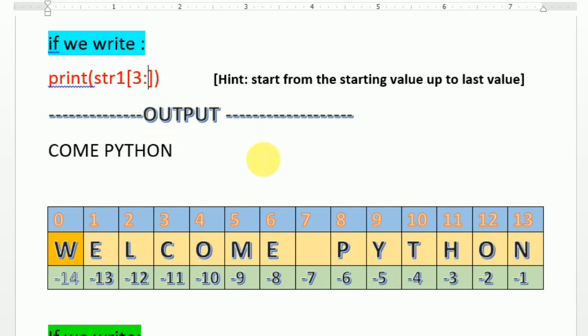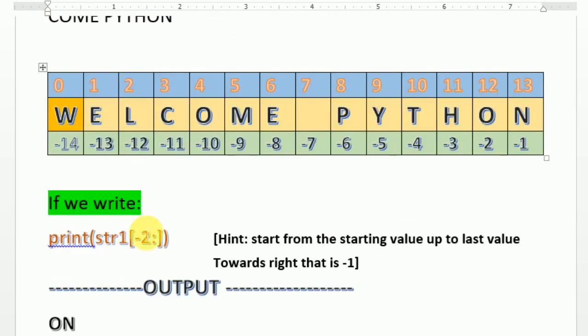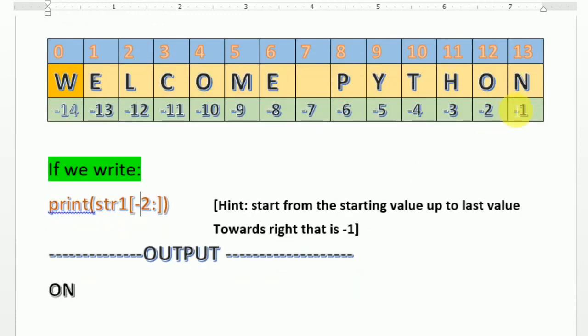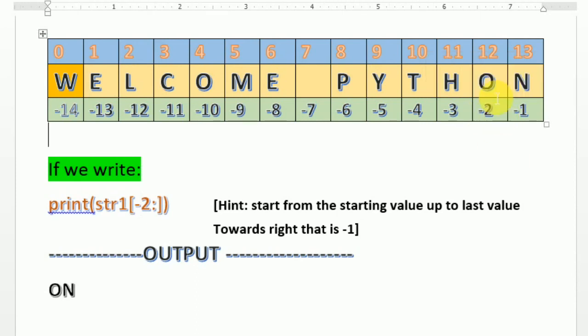Now if we write the same thing with a negative index, minus 2 colon, with nothing given after it. Where is minus 1? Minus 1 is here and minus 2 is here. So in this case it will execute from minus 2 to the right side, and what is given? O and N. So "on" is going to be displayed. Now let us move to another one.